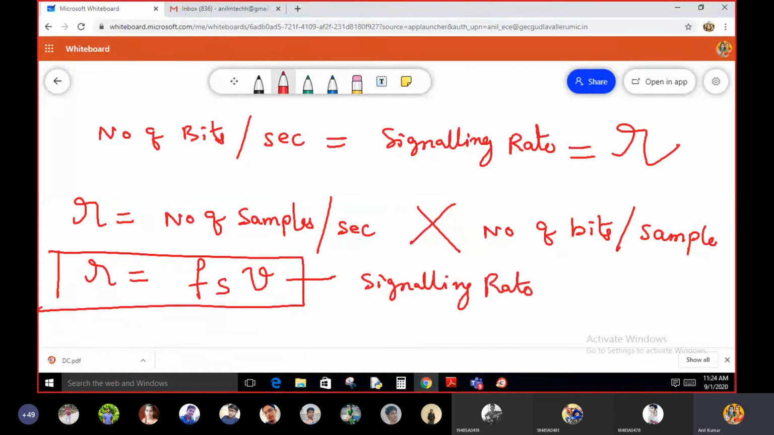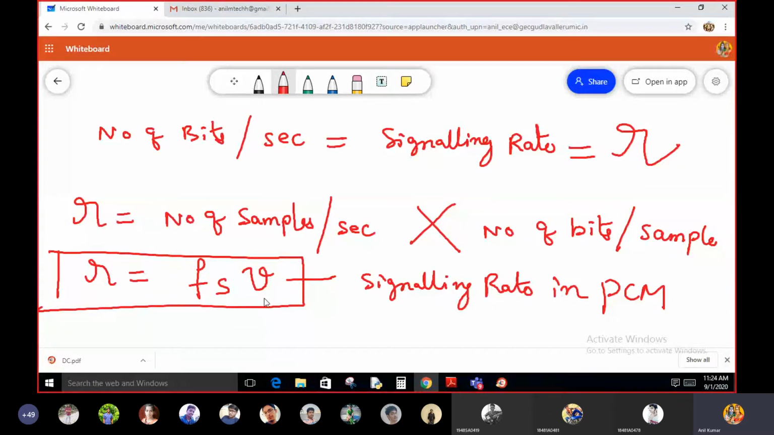Signaling rate in PCM. How many number of bits are generated per 1 second? With the help of the PCM transmitter, how many number of bits per second are we going to transmit? So Fs into V are the number of bits we are going to transmit per 1 second by using PCM transmitter.